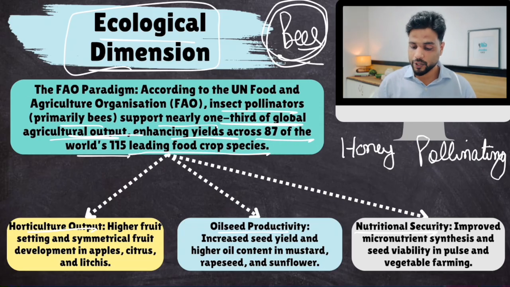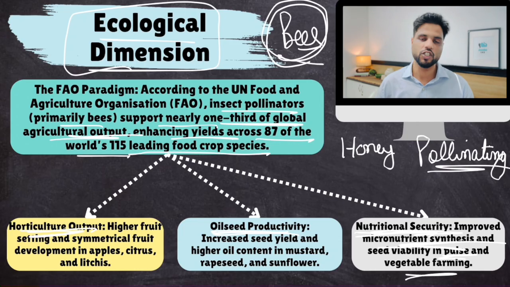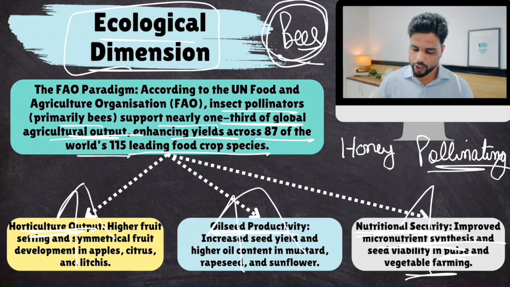That is why, because of their pollinating role, they are important for horticulture, fruits and vegetables, oilseed production, micronutrient synthesis, pulses and vegetable farming. So if you are going to improve these environmental factors, not only honey production would increase, horticulture, oilseed, nutritional security would increase. Now, what environmental challenges are being faced by these bee colonies?